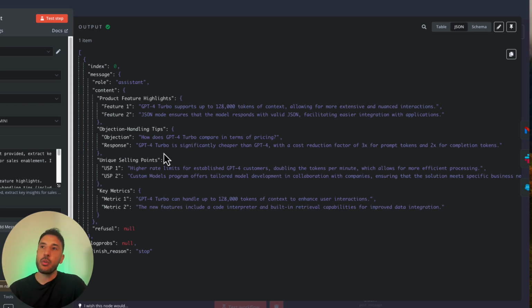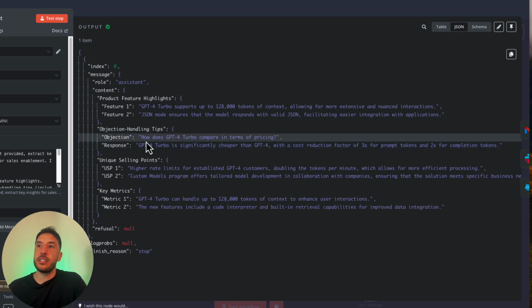So let's say you are a competitor of OpenAI. In this case, for example, let's say Claude. Claude has announced a new feature, or they provide a new video that their product team has released. Their sales team could utilize this workflow or these AI agents to be able to compare their product with GPT-4, because in real life, their enterprise customers are going to ask them, hey, what makes your product better than GPT-4, for example, right? Specifically when it comes to pricing, because that's always a common ask.